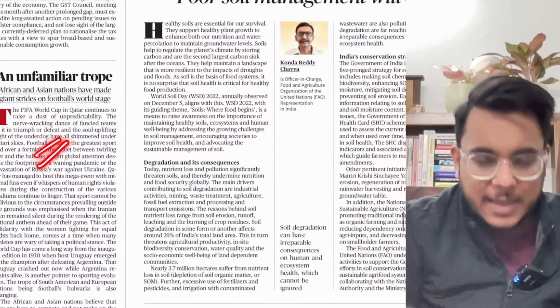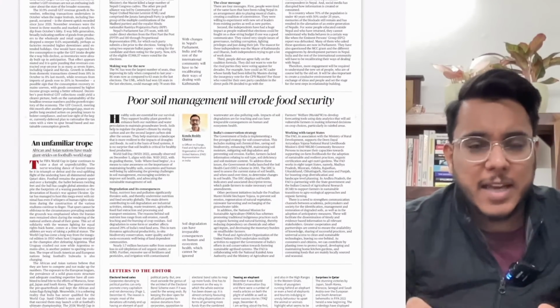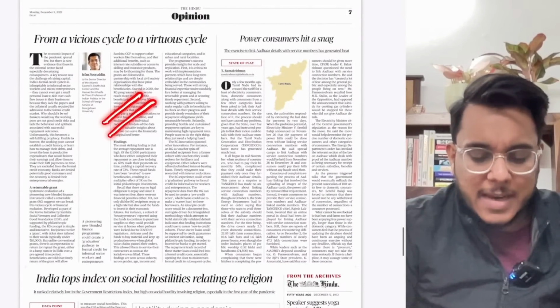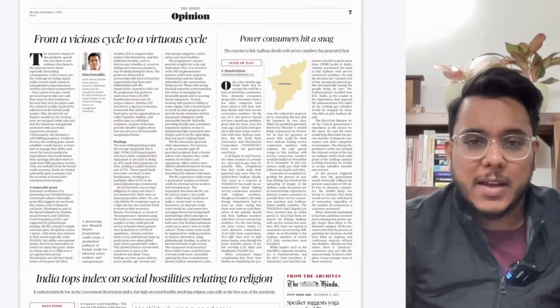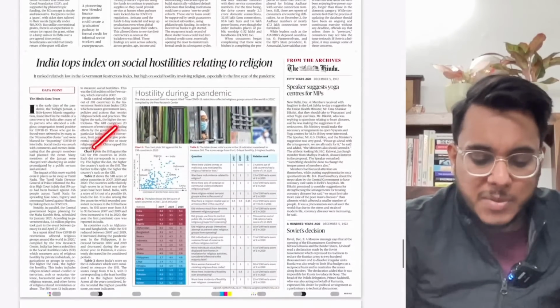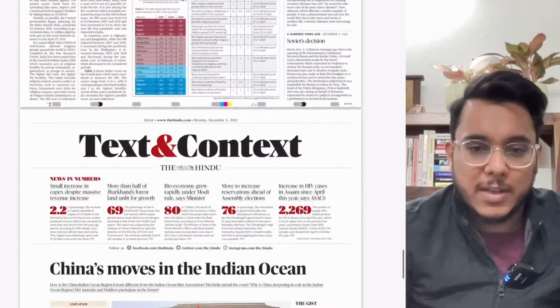Then, moving on, 'An unfamiliar trope.' This article is talking about the FIFA World Cup, a very generic article giving us basic details. Then, 'From a vicious cycle to a virtuous cycle.' We'll see this article with respect to credit growth. Then, 'India tops index on social hostilities relating to religion.' We'll see this article briefly to see what it is talking about.